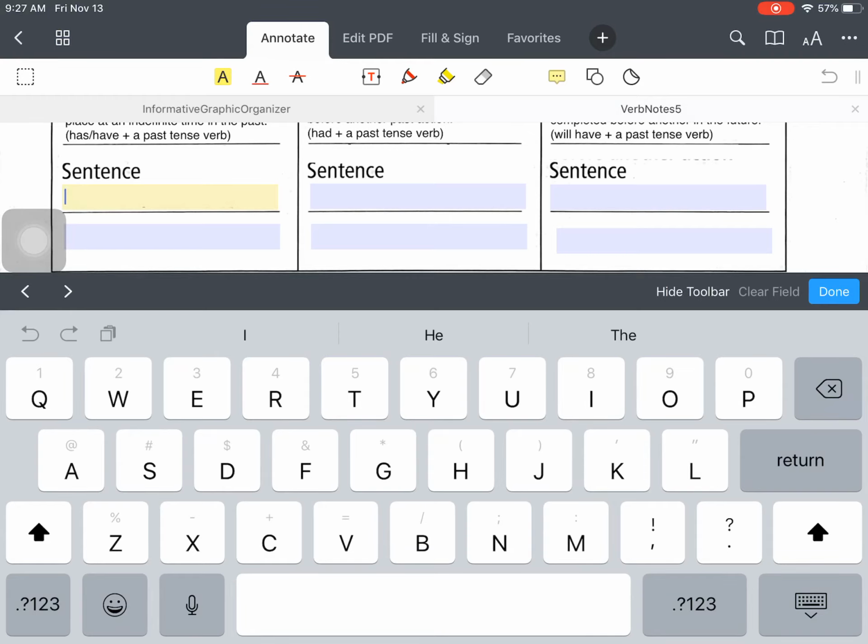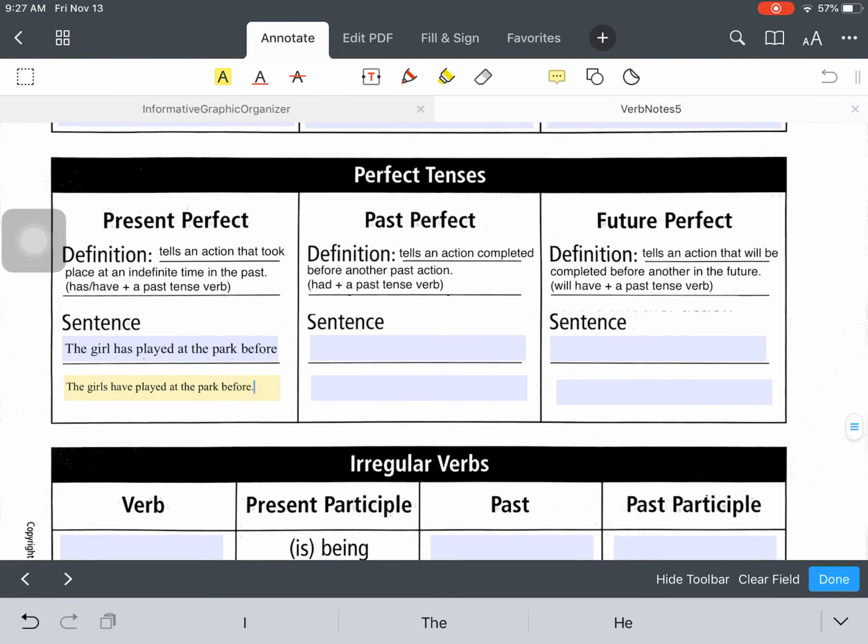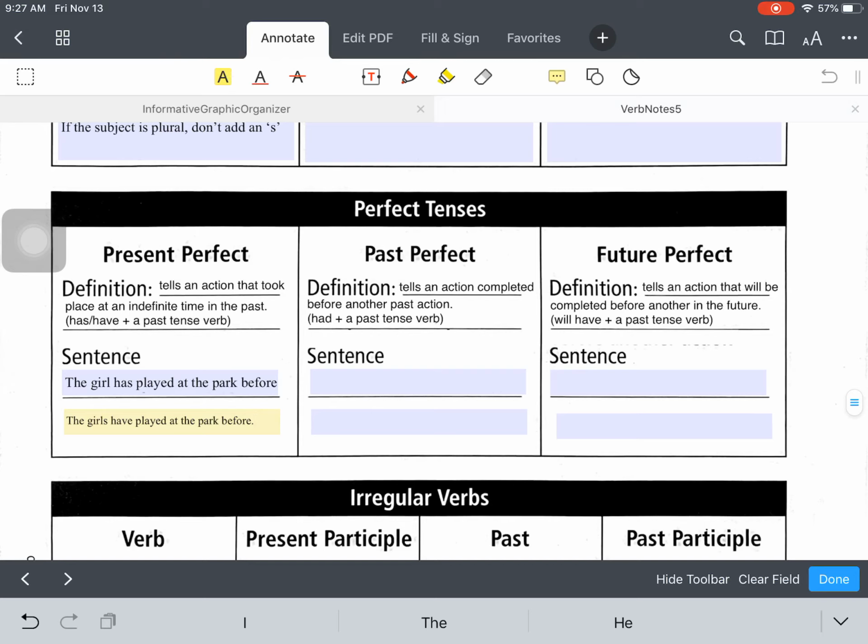So, for example, the girl has played at the park before. However, if we were to make it plural for the subject, the girls have played at the park before. And when you have has played or have played, that is present perfect tense.